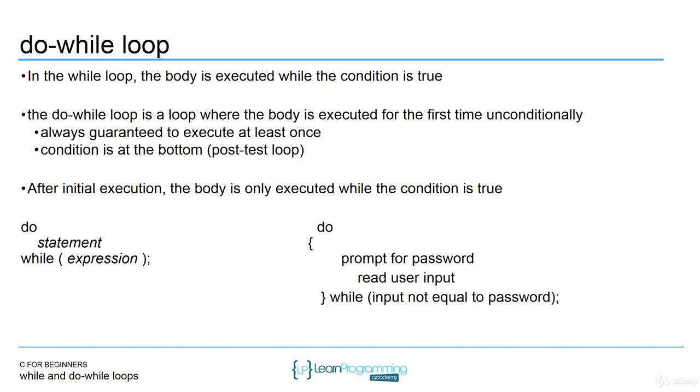So here is what it looks like. The do is at the top, and then the testing for the condition is at the bottom with the while keyword. So do is a new keyword, and then you're going to either have brackets or not depending on whether or not you have multiple statements in the body. If you only have a single statement in the body, you won't have a bracket. You'll just have the do at the top, and then the while at the bottom of the loop, and inside the while parentheses, you'll have the Boolean evaluation. That will be the condition that you check. But again, because that condition is at the bottom, you're always guaranteed to execute the statement at least one time.